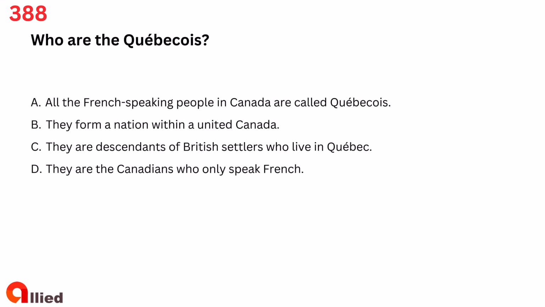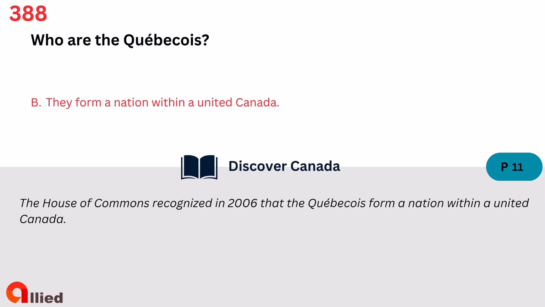Question 388. Who are the Quebecois? A. All the French-speaking people in Canada are called Quebecois. B. They form a nation within a united Canada. C. They are descendants of British settlers who live in Quebec. D. They are the Canadians who only speak French. The answer is B. They form a nation within a united Canada.